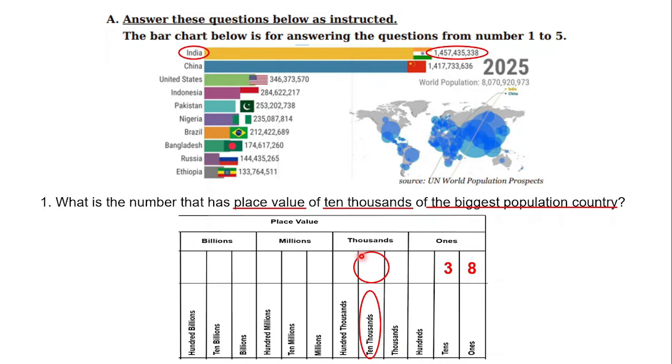So the number that has place value of 10,000 of the biggest population country is shown by the circle shape here. Okay, can you find what number it is? Okay, I think you can understand it.